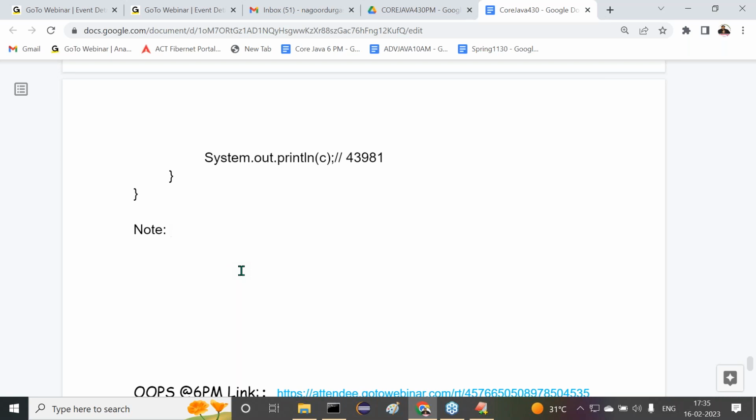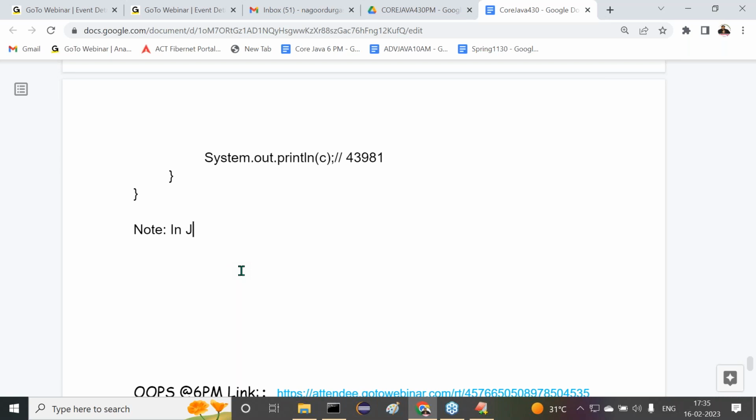Get my point or not? Up to our Java program only, these many systems we can represent. But once we compile the program, every number system will be converted to decimal. Your internal processing is going on in the decimal system only. Now let's see this one.